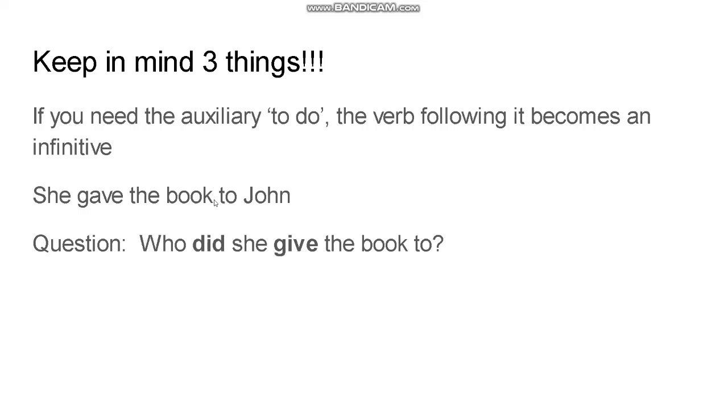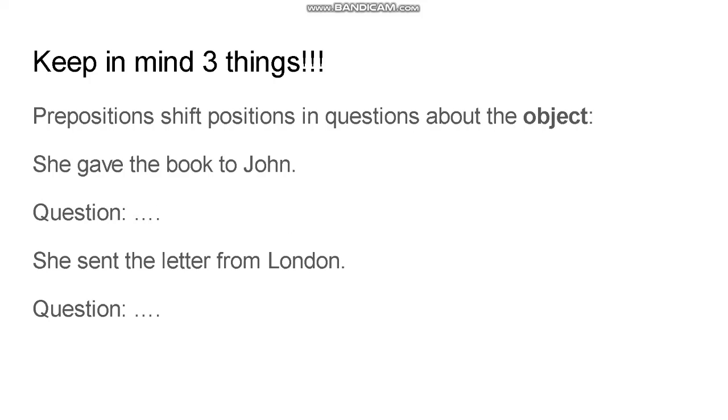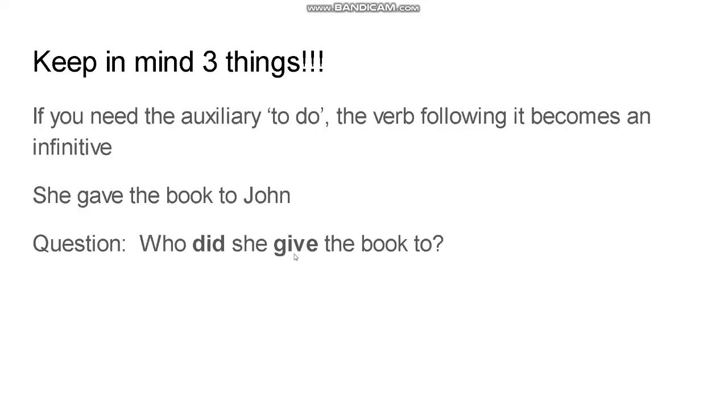And if you want to know the information, if you want to ask who she gave the book to, then the sentence changes into something else. Let's look at that in a few moments. So here we have the simple past of to do because gave, of course, is simple past of give. This is the infinitive version, so you don't say who did she give the book to.